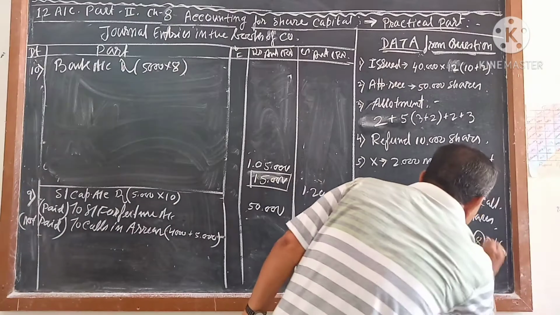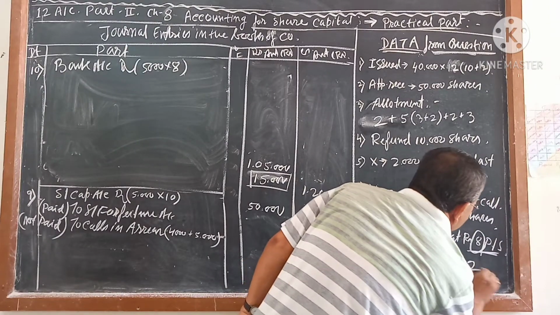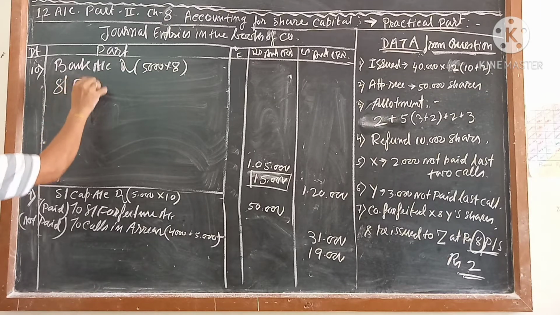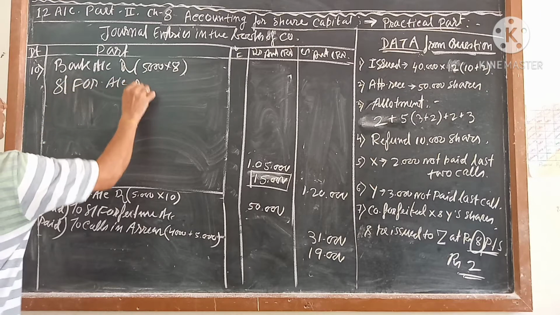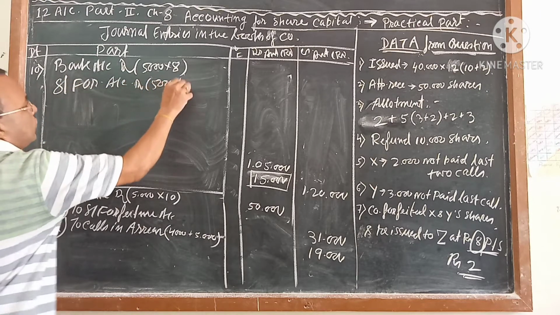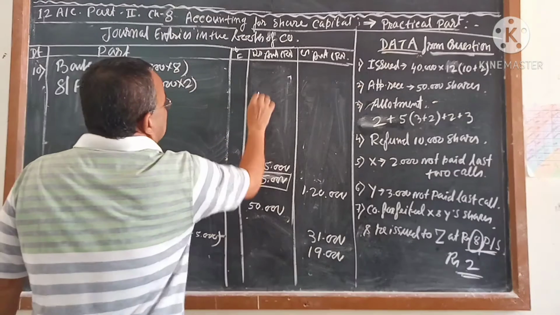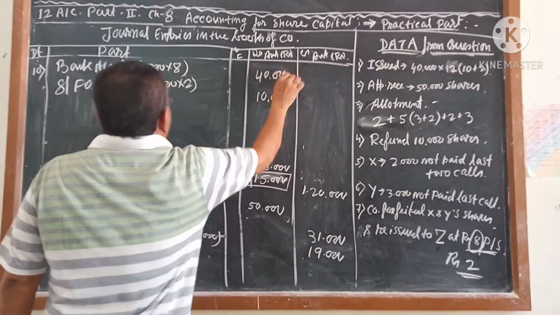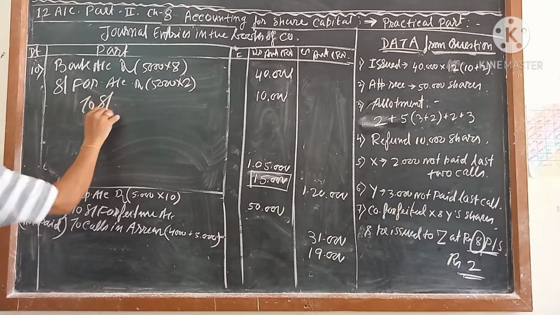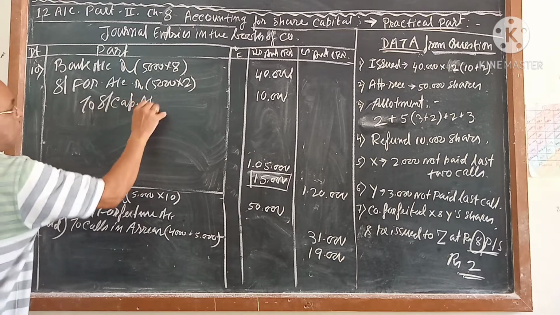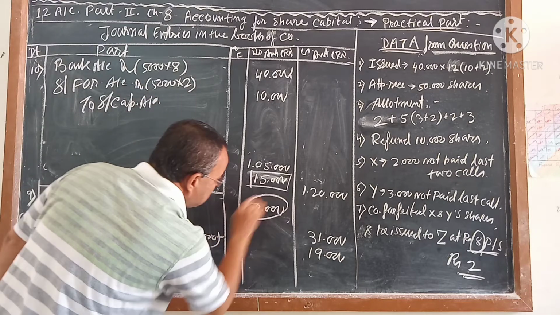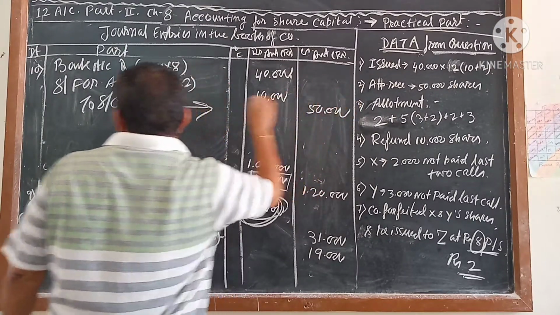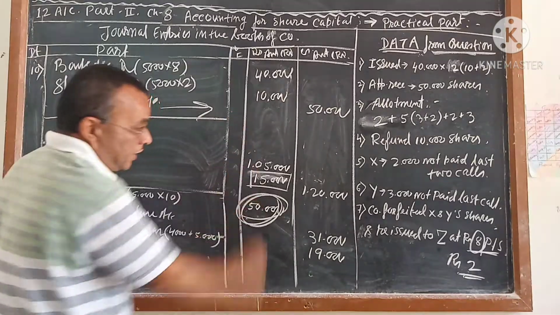You have received 8 rupees, which means you have not received 2 rupees, and that 2 rupees you write there as share forfeiture account debit. That is 5,000 into 2 is equal to 10,000. To share capital, the same amount it was debited, you will credit. So the share capital account will automatically be cancelled.